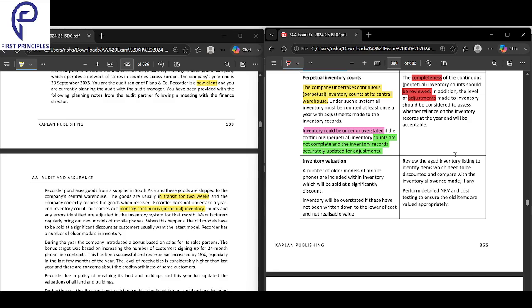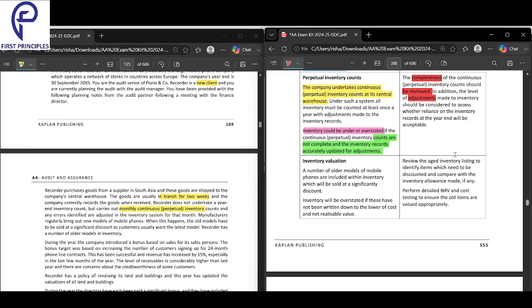So firstly, the completeness of the count should be reviewed. Second, in addition, the level of adjustments made to the inventory should be considered to assess whether reliance on the inventory records at the year end will be acceptable.